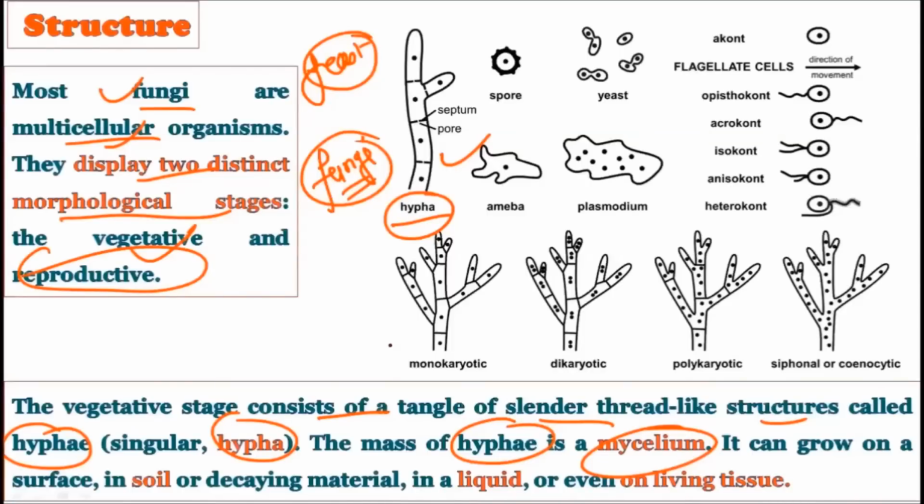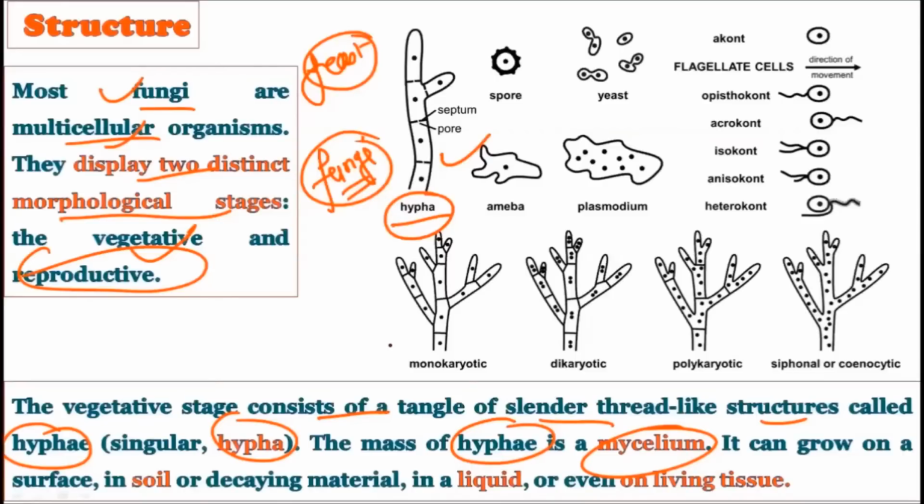It grows on the surface, or in the soil, or on decaying material, in liquid, or even on living tissue. All these habitats we will go through in detail, right? So in a vegetative state, the body of the fungus is made up of the hyphae and the mycelium. When we talk about the vegetative stage, two important structures come in. First is the hyphae, and second is the mycelium. And mycelium is nothing but the mass of the hyphae.